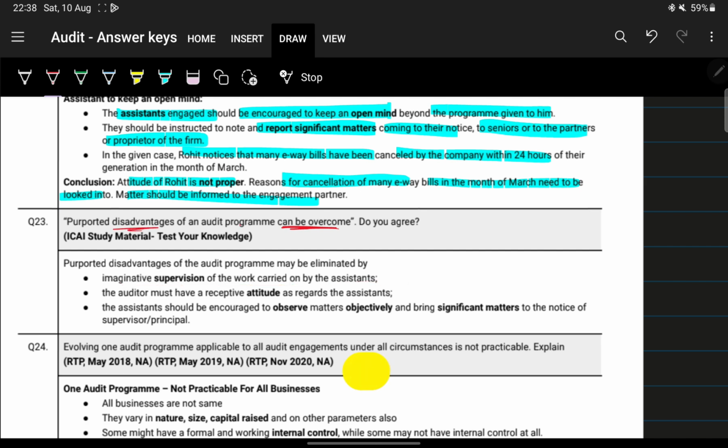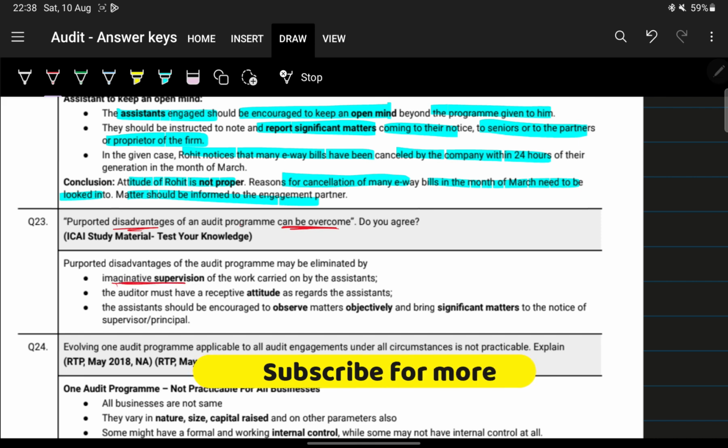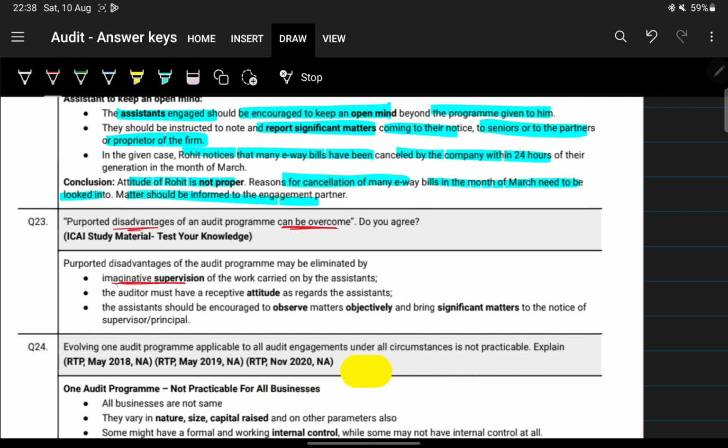It can be overcome by imaginative supervision, a very creative way of maintaining supervision of the work carried on by the assistants, and by having a receptive attitude as regards the assistants. What is a receptive attitude? Meaning willing to learn or willing to accept whatever concerns the assistants have. So the auditor must have a receptive attitude, a willingness to learn or a willingness to understand.